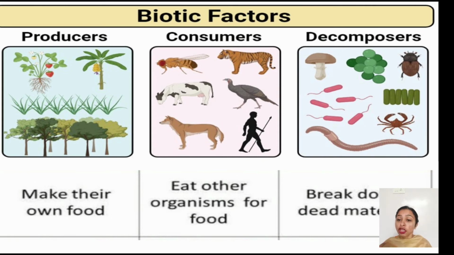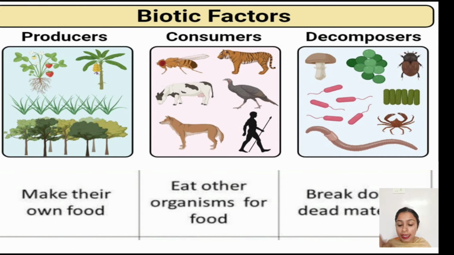Then your carnivores. What are carnivores? They are the animals that feed on the flesh of other animals. Your lion, tiger, wolf are the examples. They are known as the secondary consumers, because first the plant is eaten by the primary consumer, that is your herbivores. Then that animal is eaten by this carnivore. So that is the secondary consumer.